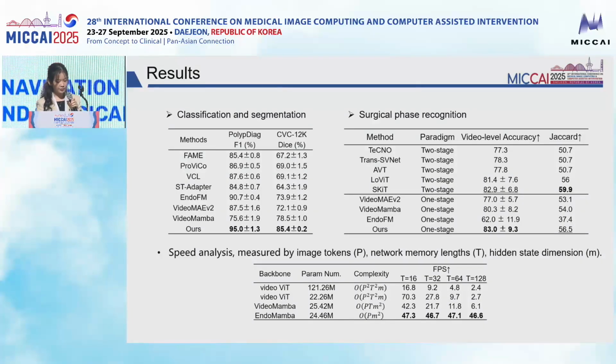And importantly, in terms of efficiency, EndoMamba achieves stable frame rates across different temporal lengths, maintaining over 46 frames per second even at long sequences, which makes it highly suitable for real-time surgical applications.